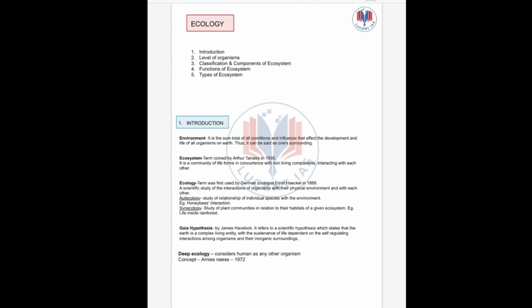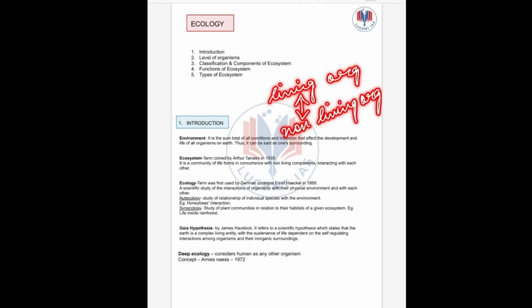So first of all, what is environment? Environment is the sum total of all the conditions that influence and affect the development of life of an organism on earth. Thus, what can we say? It can be said as one's surrounding. Next up, our key term is ecosystem. The term was coined by Arthur Tansley in 1935. So what is ecosystem? A community of life forms occurring with non-living components, interacting with each other, meaning living organisms in continuous interaction with non-living components. This is what is called ecosystem.